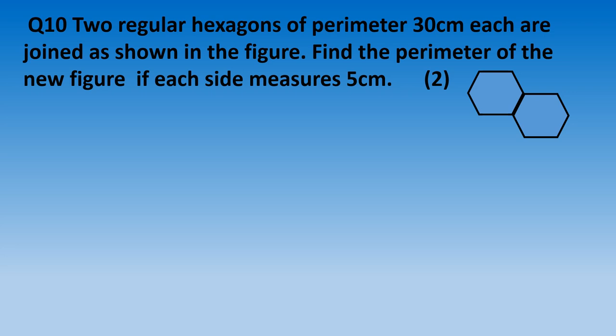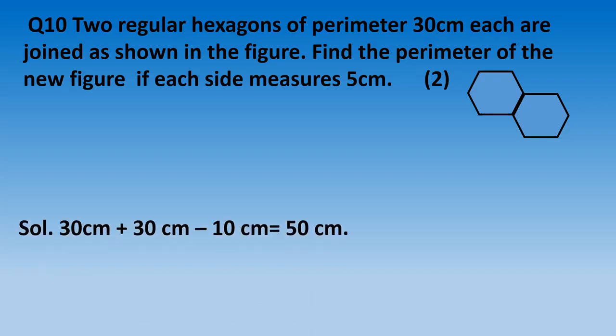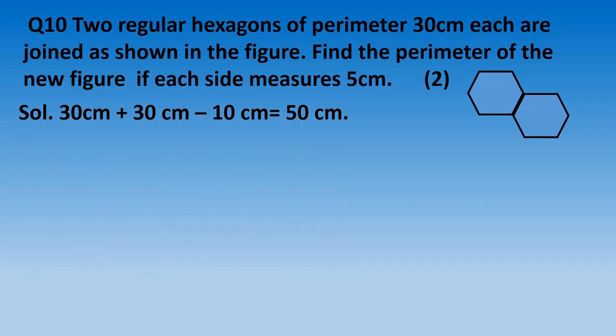But you can see in the figure, one side is common in both. So for that side, we will subtract the measurement of one side, because that side is common. One side is common and that side is coming inside the boundary. It is not coming out in the boundary, because for the perimeter we have to find the sum of the boundary.